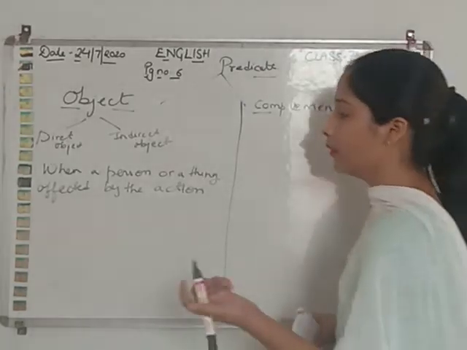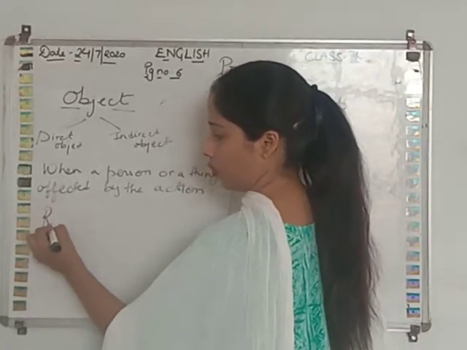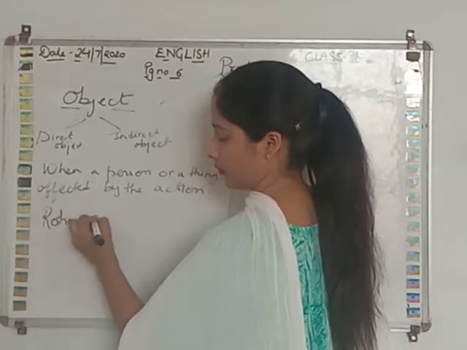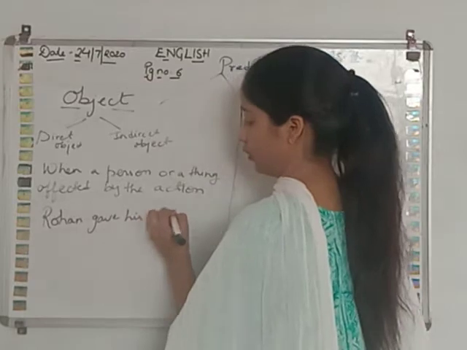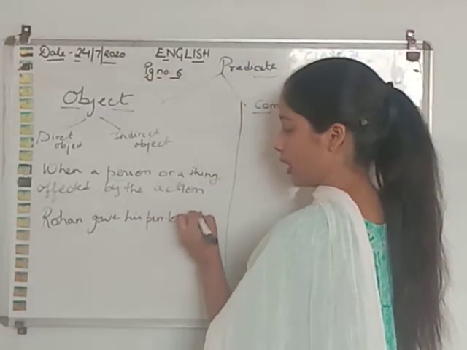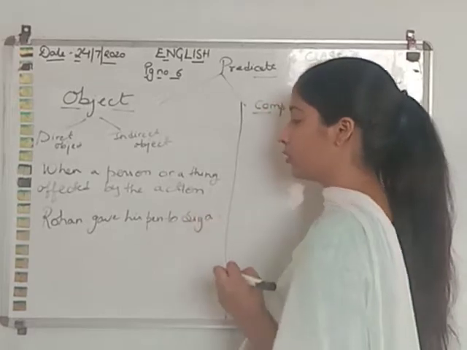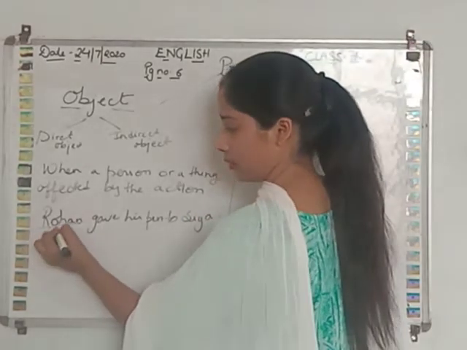For example: Rohan gave his pen to Sia. Rohan is the subject over here.